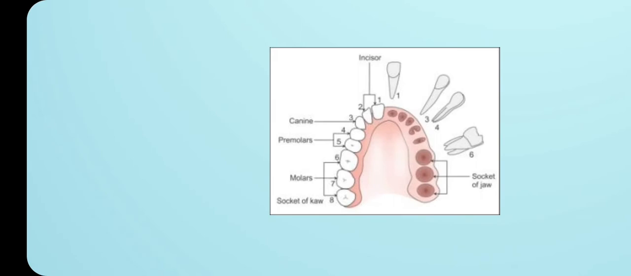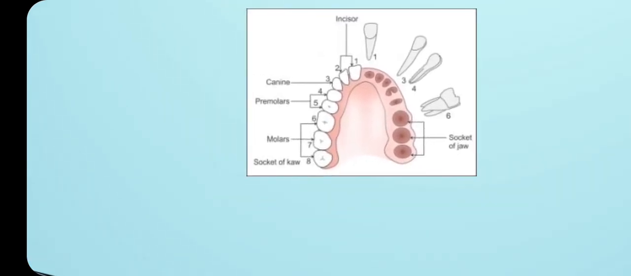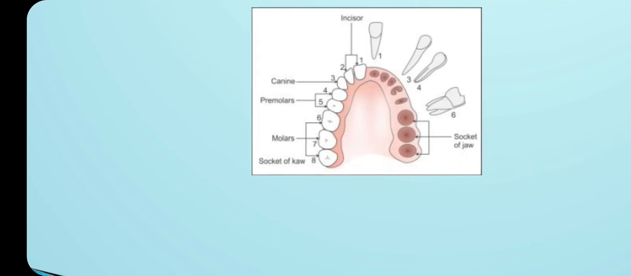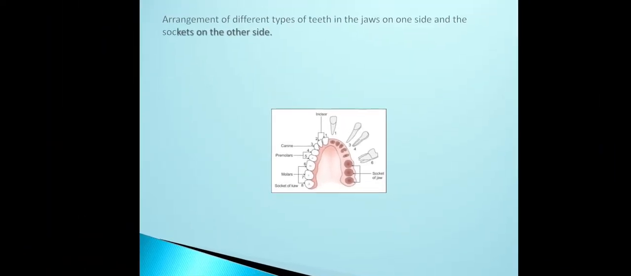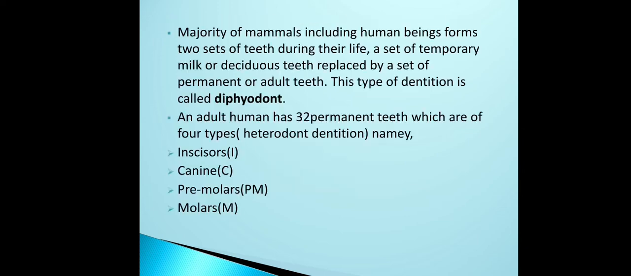So students, here you can see the top incisor, the next canine, premolars and molars. This is with respect to the teeth, where our teeth are of different types. Because of these different types of teeth, the human teeth are said to be heterodont.